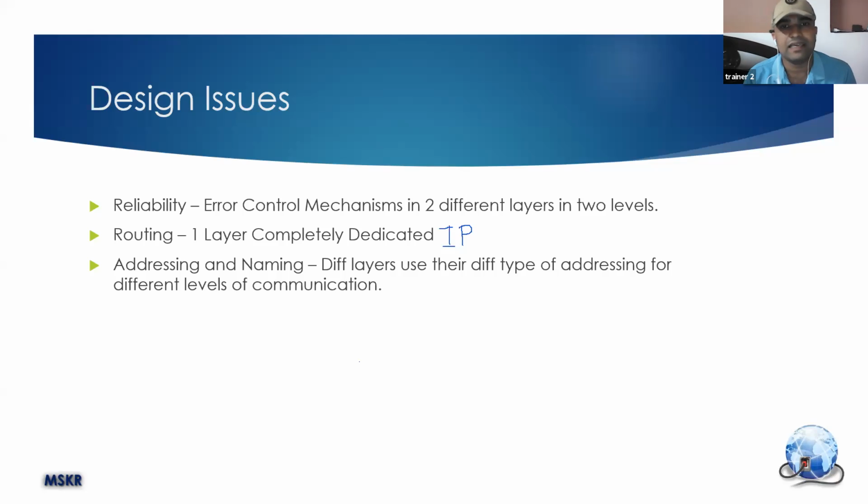In the same way, in our network communication, we have three types of addresses: MAC address, IP address, and port address. So these things we are going to use. So different layers use different types of addressing in different levels of communication. Okay, and scalability. See, the network is growing a lot. 10 years back, the number of devices was very limited. Now the number of devices is growing exponentially.